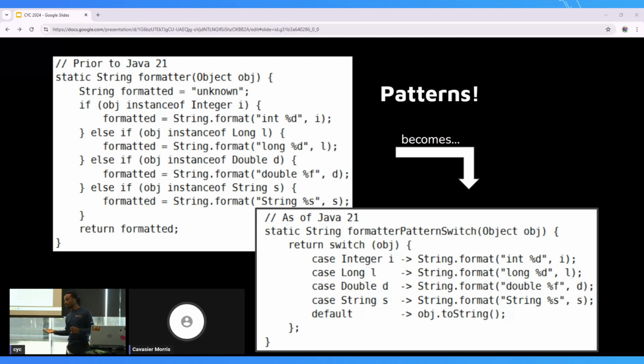Now, you don't have to worry about that as much because with pattern matching, it goes through and checks in more of a parallel way. And so it doesn't do it sequentially like if else. If we have a new object coming in, we can map it directly. And so what switch does is say, okay, does object match this Integer? No. Does object match Long? And again, it is done in a more parallel way. And so if it does apply, it goes into that variable and you can use it directly on the right side. So it just makes things a lot easier.